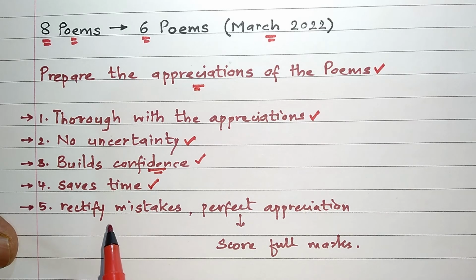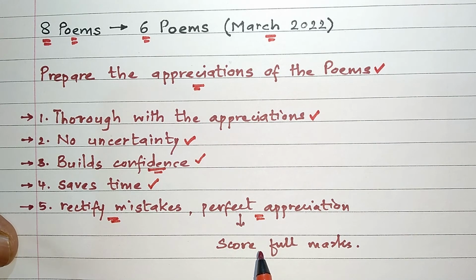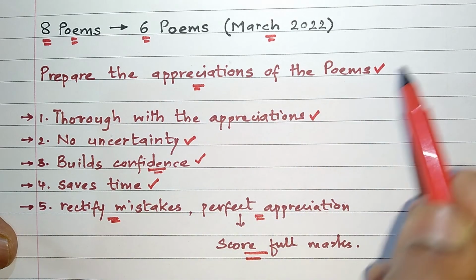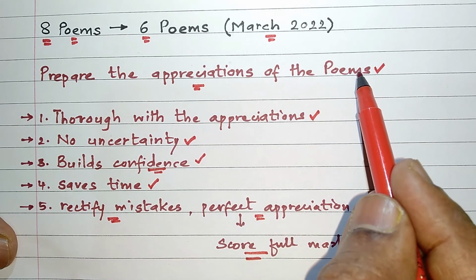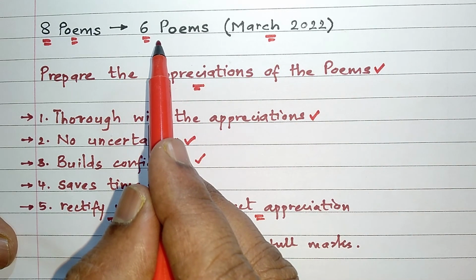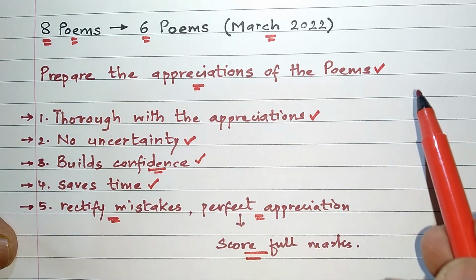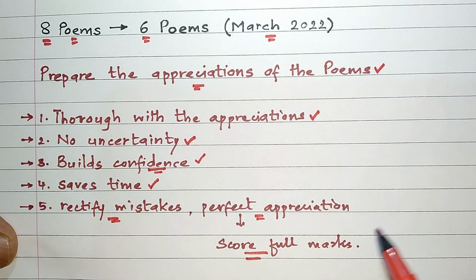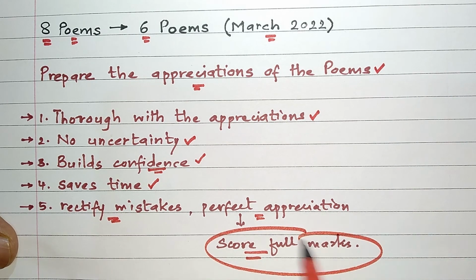If your teacher points out the mistakes, you can rectify those mistakes. In this way, you will be able to write a perfect appreciation. And that will definitely enable you to score full marks. Therefore, friends, I strongly recommend you to prepare the appreciations of all the poems, whether it is 6 poems for this academic year or the usual 8 poems. Prepare those appreciations as soon as possible in order to score full marks.